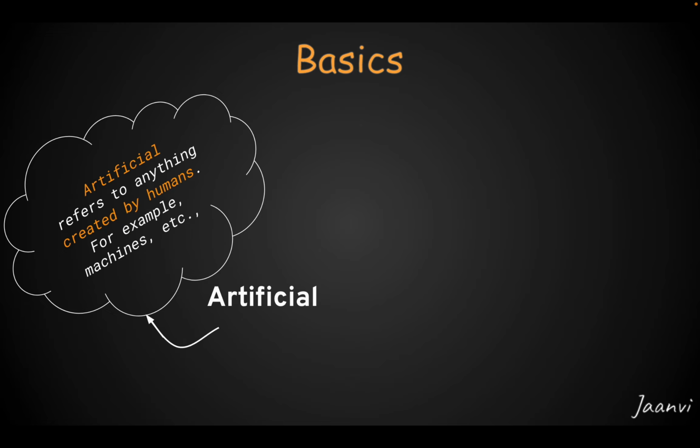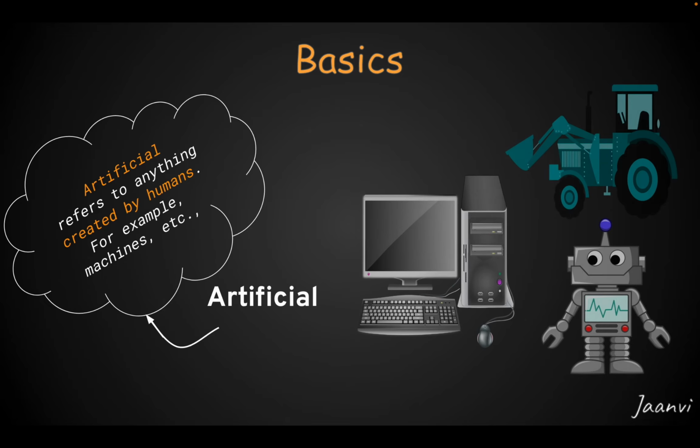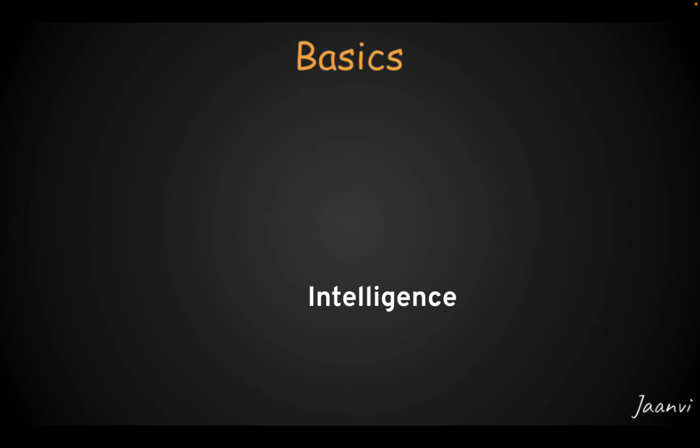For instance, things like rocks, metals, plants, soil, etc., all these occur naturally, hence, they are not artificial. Whereas bikes, tractors, tables, and machines like computers, robots, etc., are all artificial as all these things are created by humans.